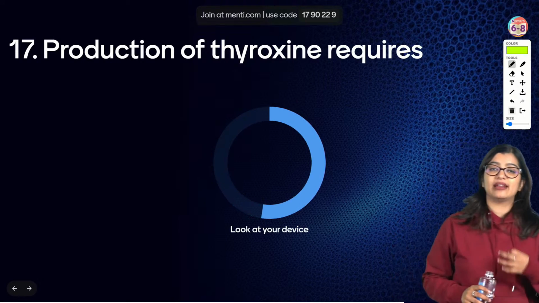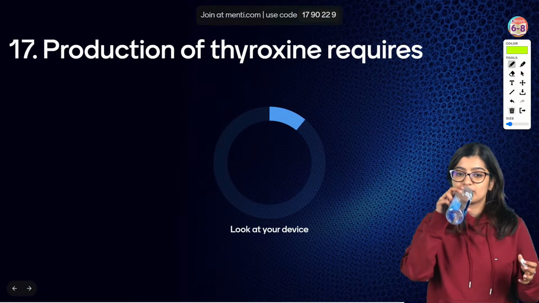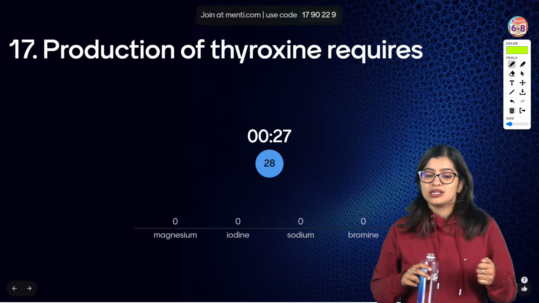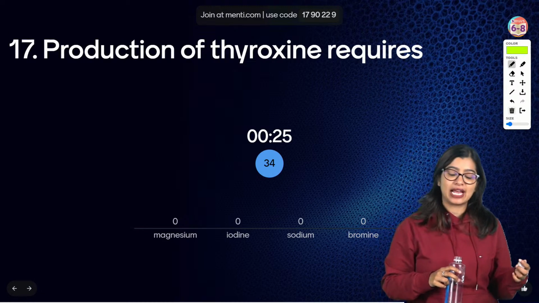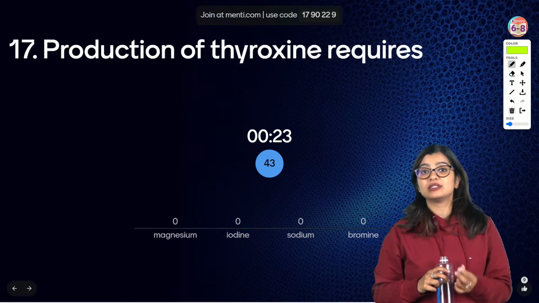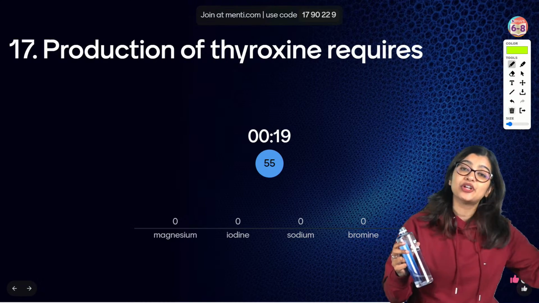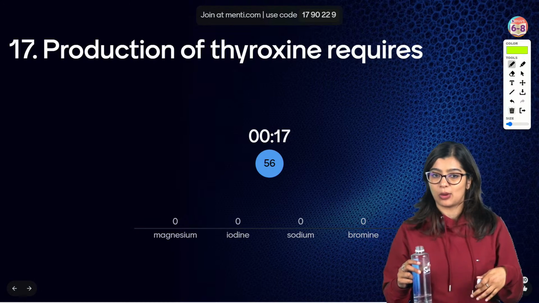Production of thyroxine requires what? Yashwant, I just explained. A wildlife sanctuary is one where you preserve wild animals specifically. The intent of the wildlife sanctuary is to preserve the wild animals.